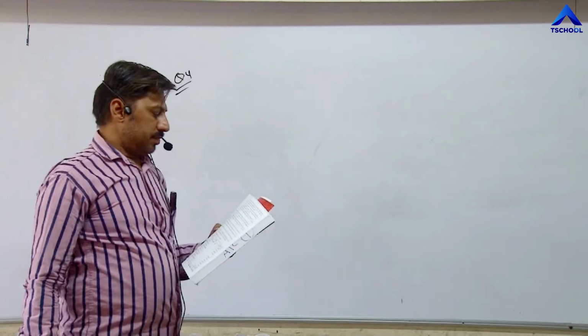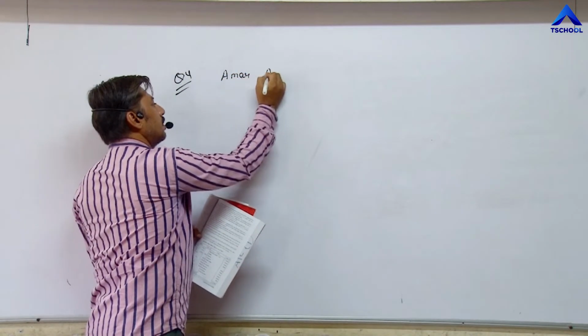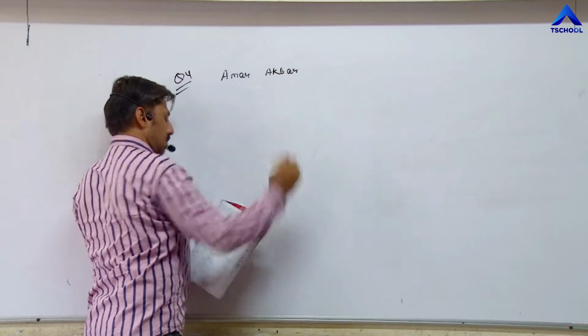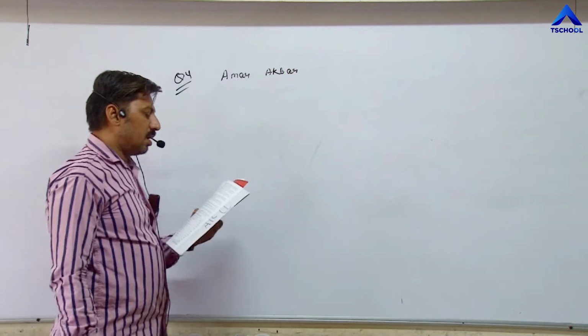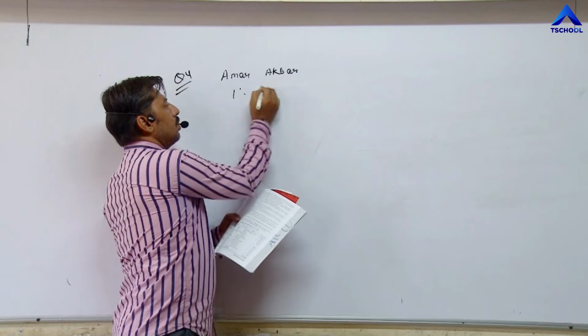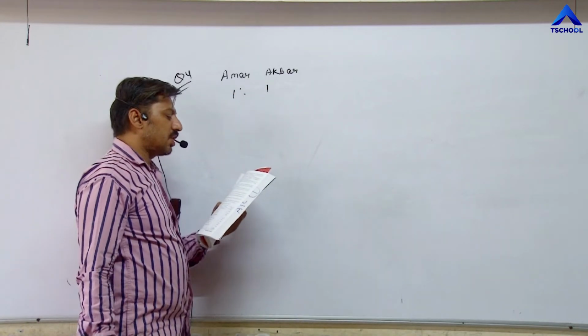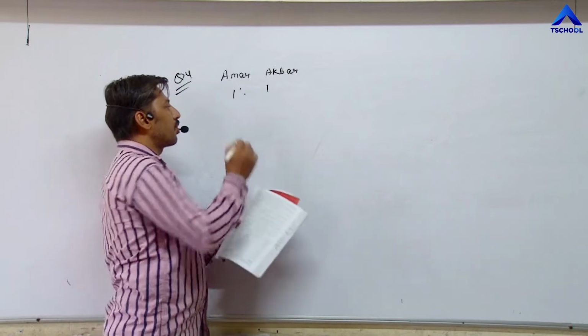Amar and Akbar. Two partners are there, and the profit loss sharing ratio is equal, 1:1. They decided to change their profit loss sharing ratio to 3:2 for the future.